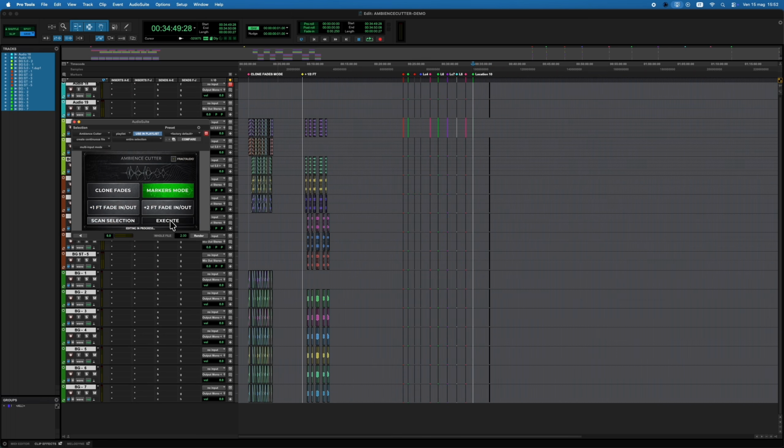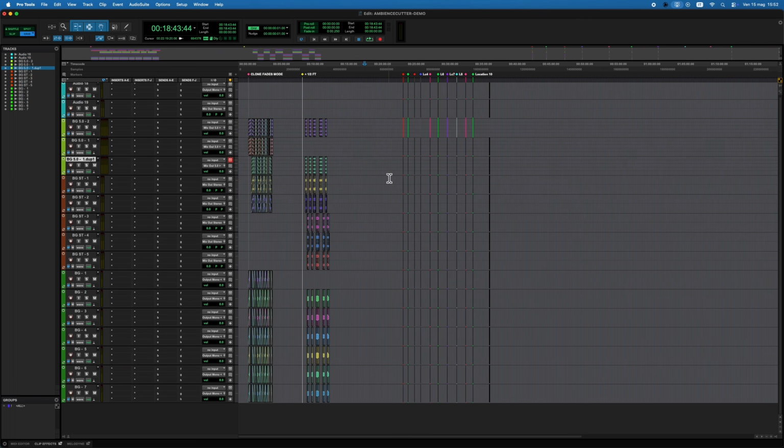Finally, if no specific mode is selected, the plugin will simply move the clips and replicate the edits without generating new fades or copying the ones from the reference track.